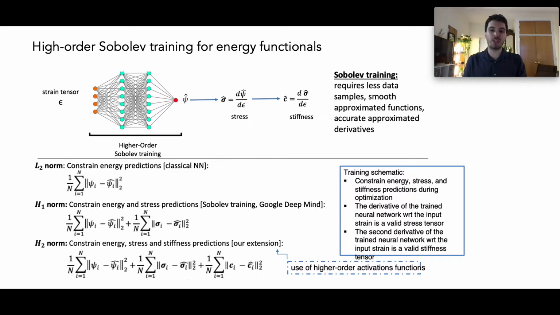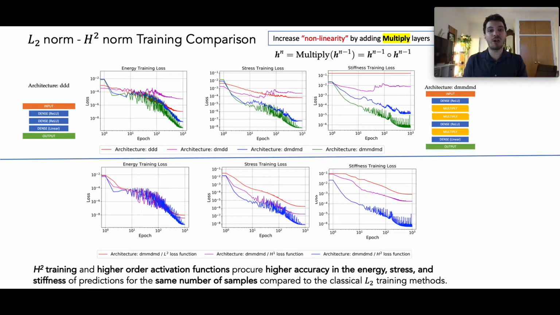To achieve that, we adopt the Sobolev training method first introduced by Google DeepMind, and we extend it to higher order constraints, meaning we do not constrain an L2 norm, the predicted energy, but an H2 norm, the approximated energy, stress, and stiffness. We achieve the higher order constraints by introducing higher order activation functions. These functions allow us to gain a handle over the higher order H2 constraints. And we observe that H2 norm training provides more accurate predicted energy, stress, and stiffness fields than the classical L2 norms for the same amount of data.